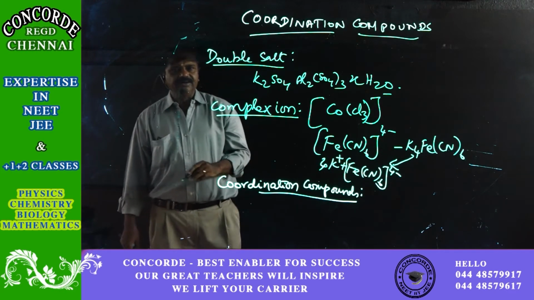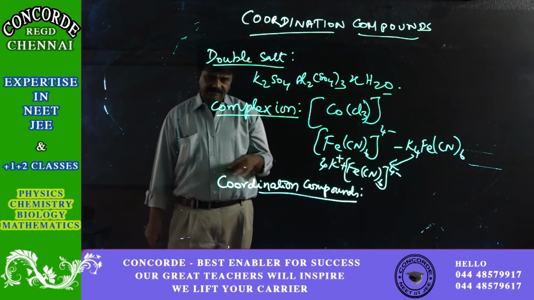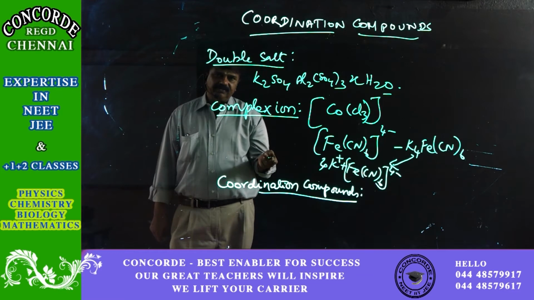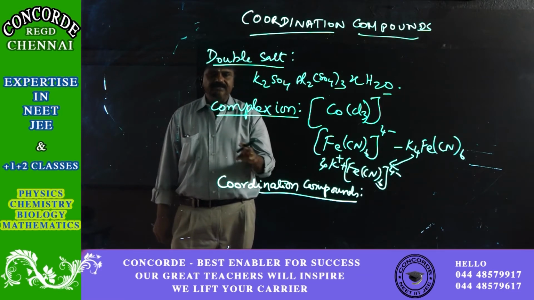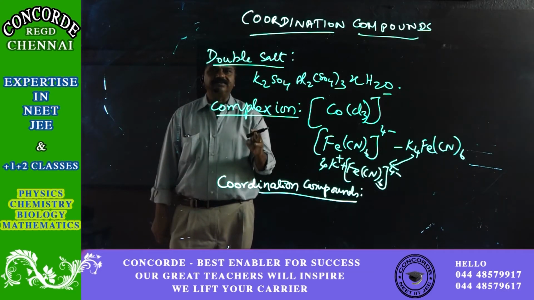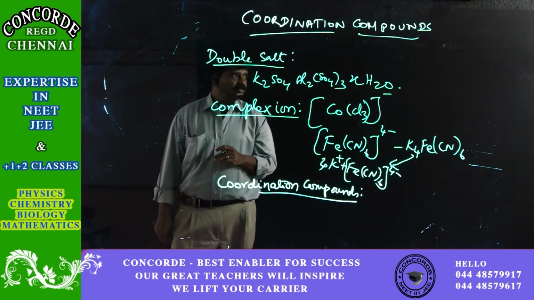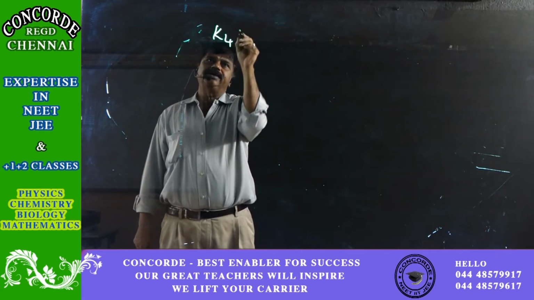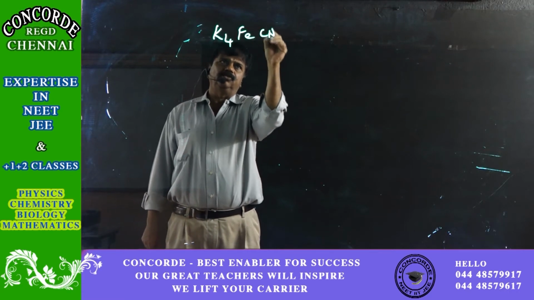The complex ion can be either a cation or an anion, and whenever it is put in water, it splits as a complex ion. This is a coordination compound. In this chapter, we will study coordination compounds in detail.